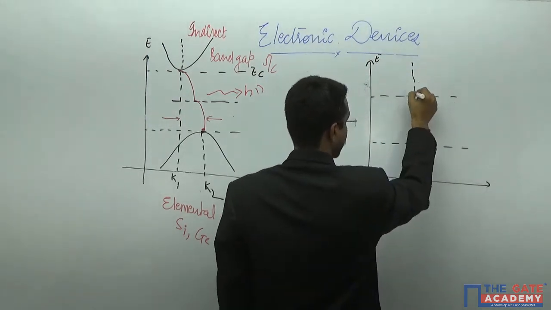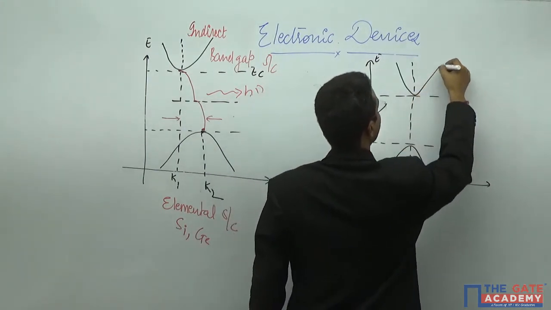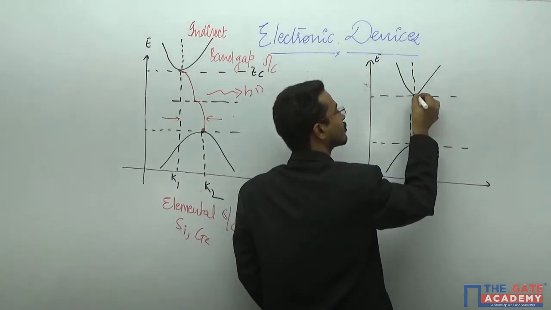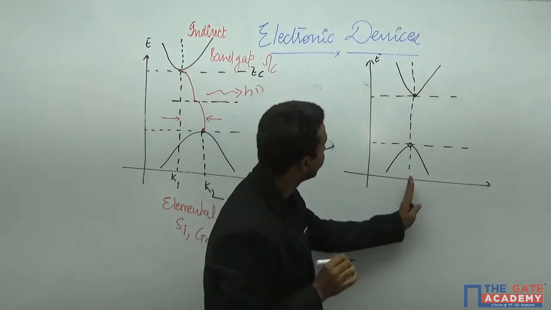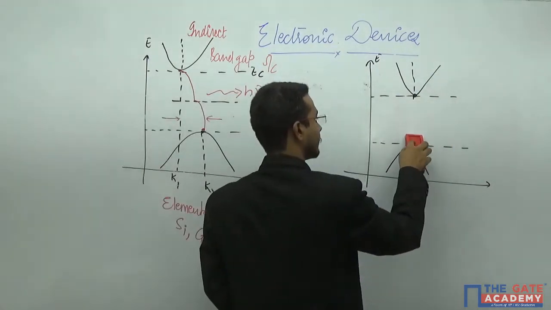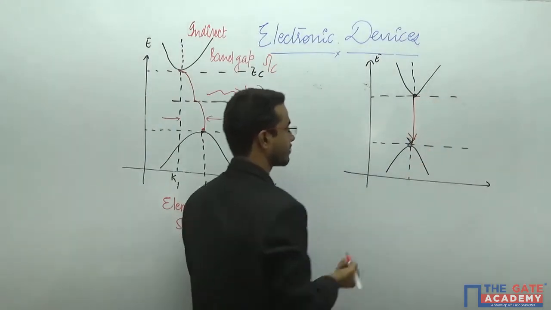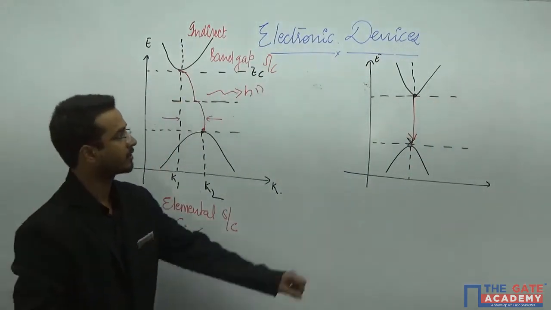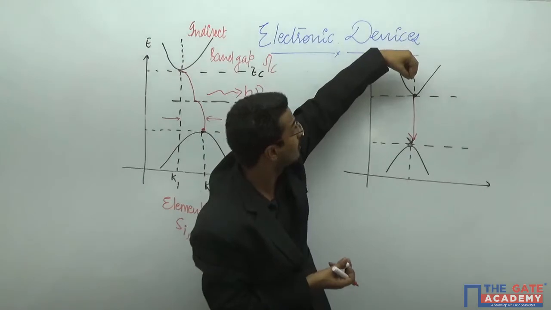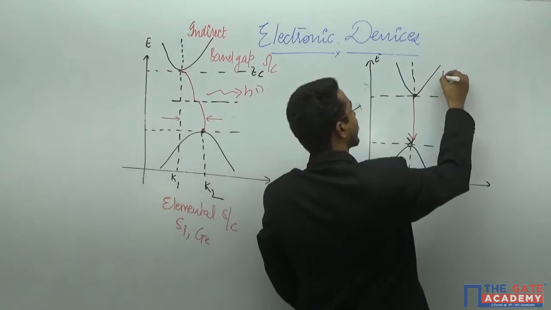Same momentum means like this: the hole here and the electron here. If the electron is here and the hole is here, both have the same momentum. Then what will happen? The electron will come directly from here to here. So I am showing here the transition of the electron from the conduction band to the valence band directly in this particular situation. Yes or no? This is the only difference. Whenever the electron comes directly from the conduction band to the valence band at the position of the hole, that is known as a direct band gap.